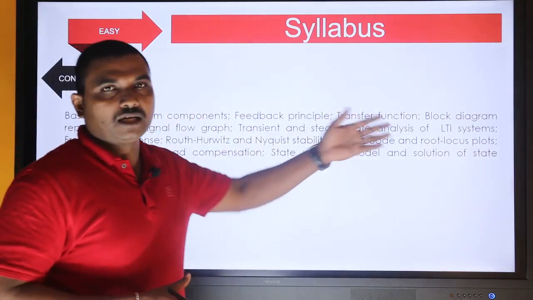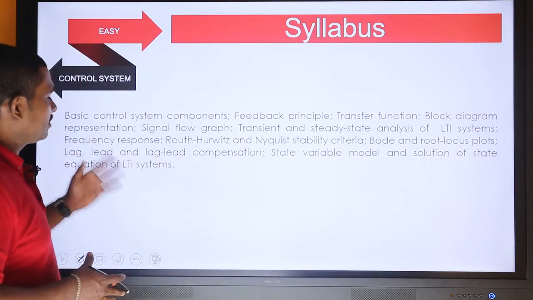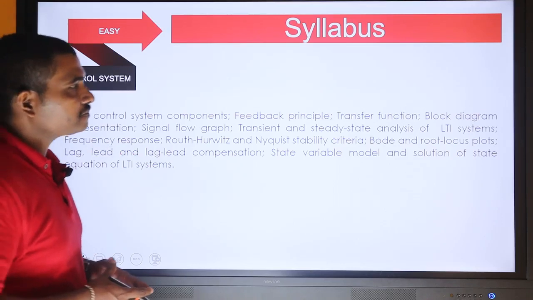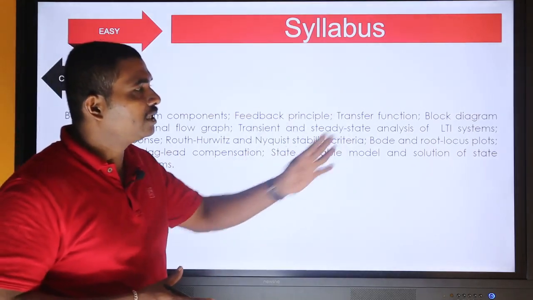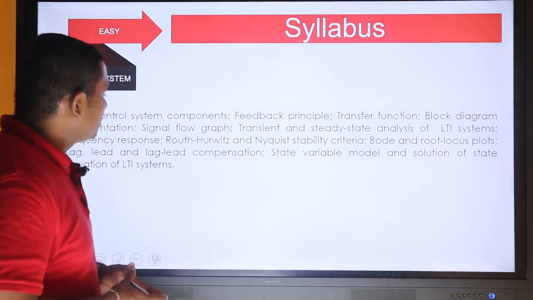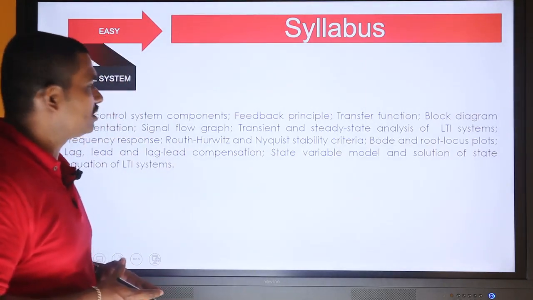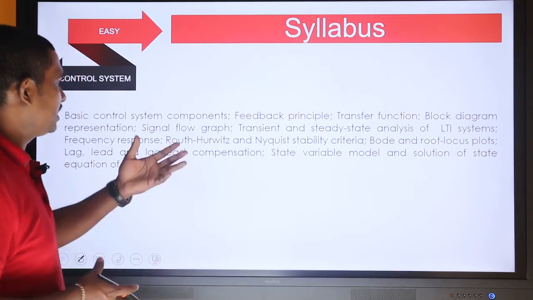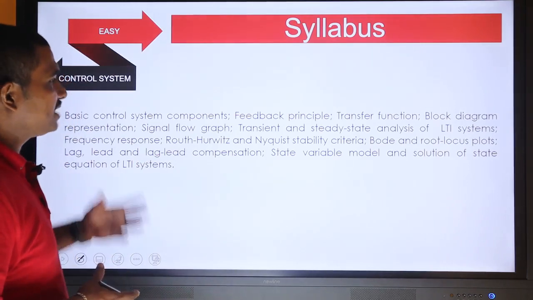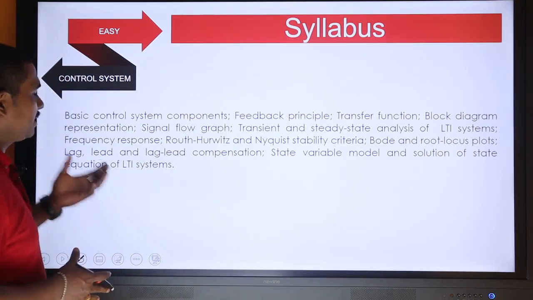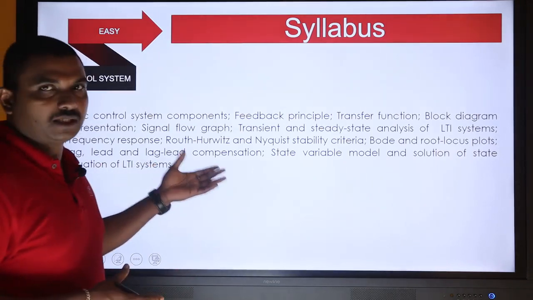Transient and steady state analysis will also come, similar to networks and circuits. Then frequency response analysis will come, and in frequency response analysis we will have various techniques like Bode and root locus plots. Then we can analyze the stability of the system with another criterion called the Routh-Hurwitz criterion, and then there are polar plots and the Nyquist stability criterion. We will design various compensators like lag, lead and lag-lead compensators. I have already included this in one chapter.